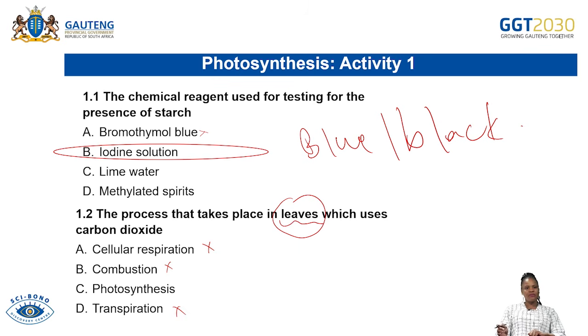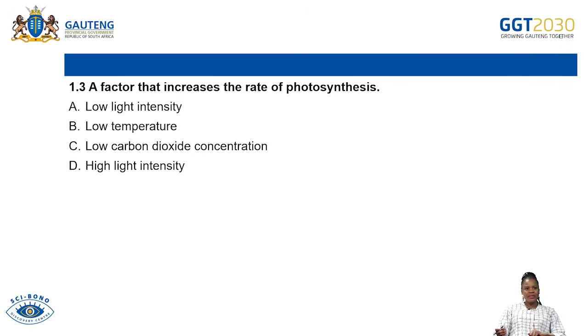But the process of photosynthesis takes place in the leaves, because in the leaves, that's where chlorophyll is found. And it also uses carbon dioxide from the atmosphere. So the correct answer for that is, of course, C. Do not write photosynthesis, rather write C as the answer. 1.3, a factor that increases the rate of photosynthesis.